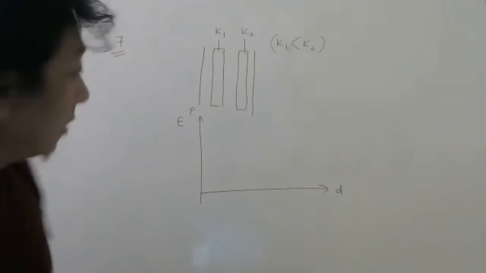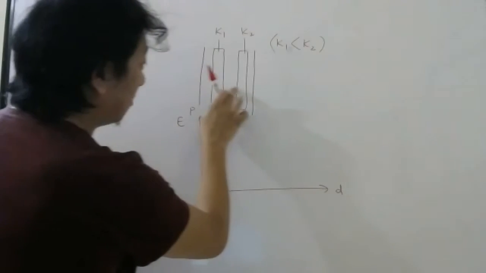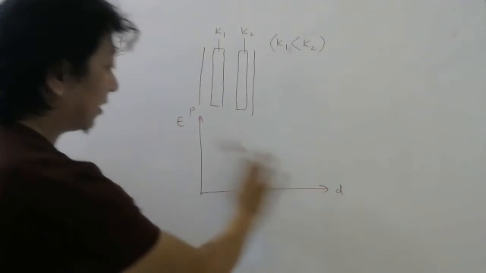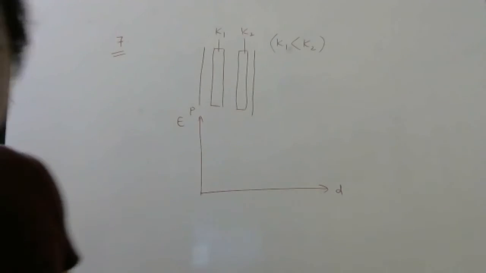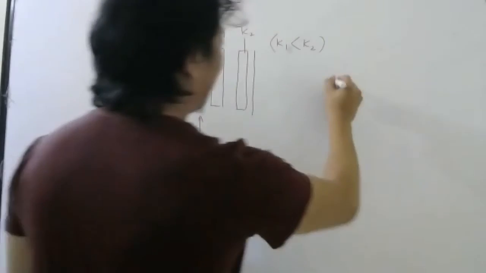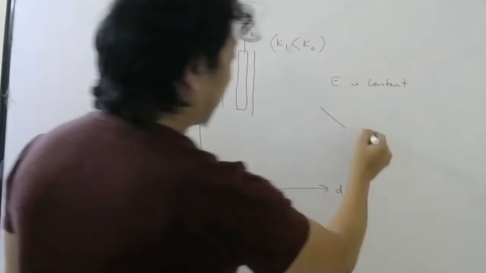Meaning, as you go like this, how will the electric field change in this space? That graph you have to draw. Now you know students, in between capacitors, electric field is constant. So the graph cannot go like this.